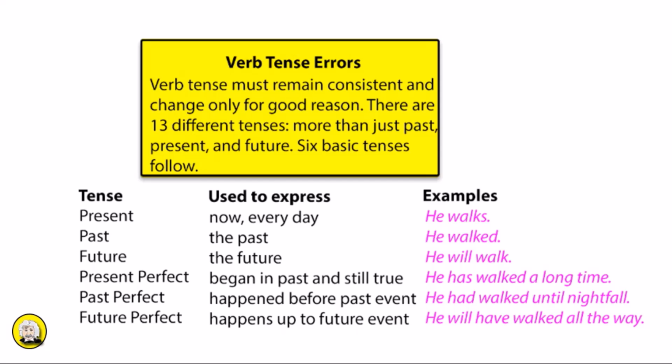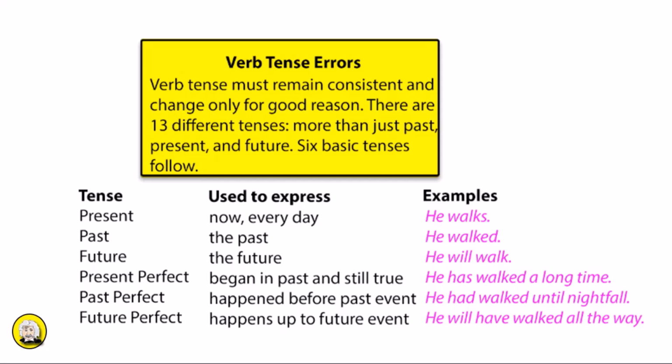Of course, the present, what's happening now, today, or every day. The past, the future. Examples are he walks, he walked, he will walk. Three other common tenses are the present perfect, something that began in the past and is still going on today. He has walked a long time.